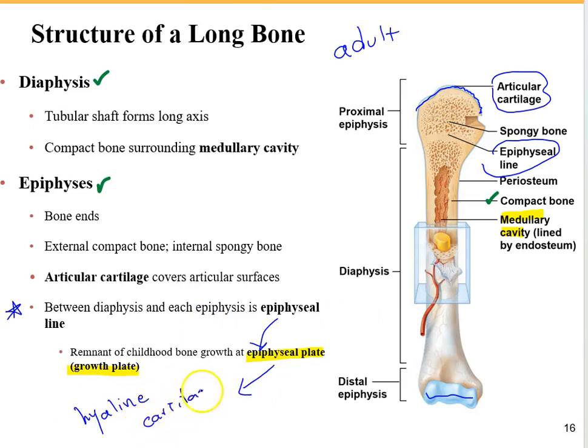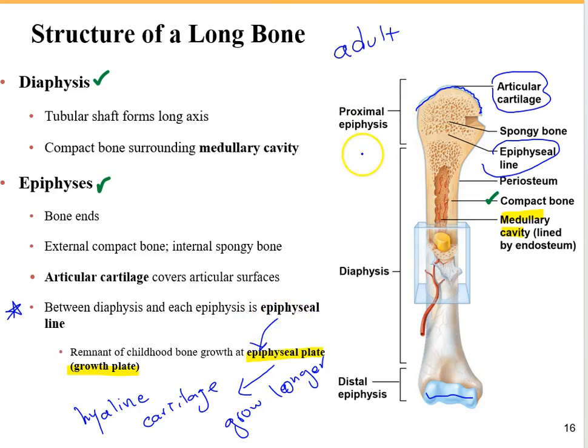Because of the epiphyseal plate, we can grow longer or become taller. But after the growth plate has closed, it becomes bony and is called the epiphyseal line.